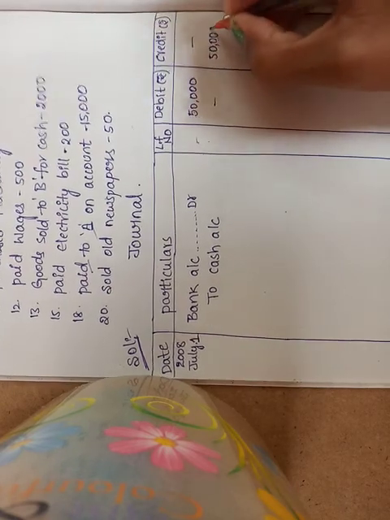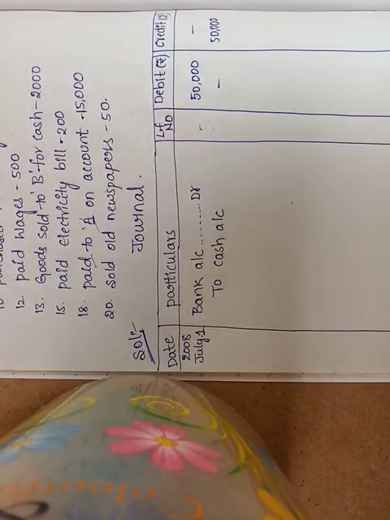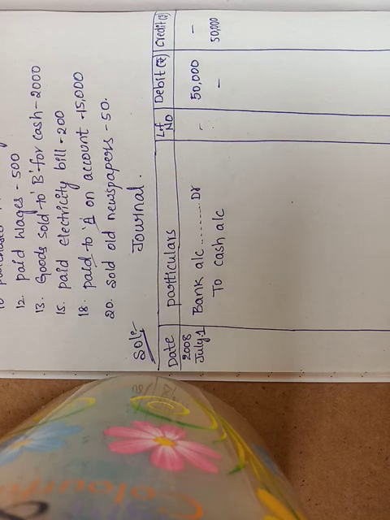For every transaction we have to write the narration. Narration means a brief explanation of the transaction.